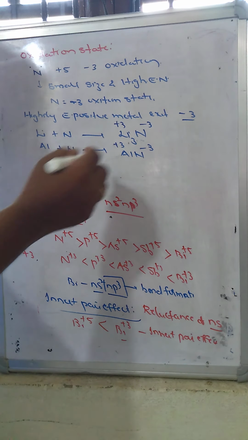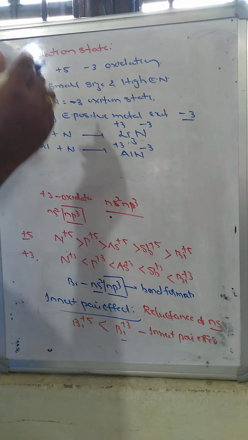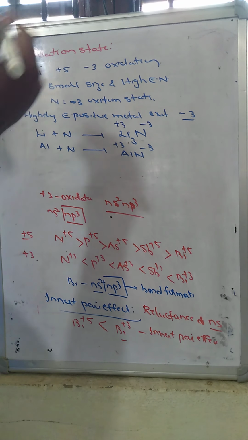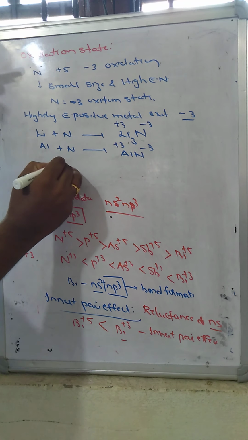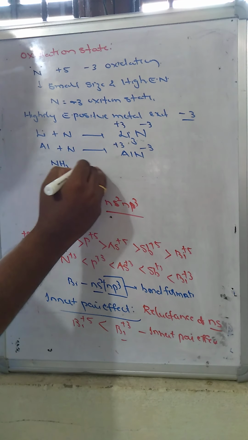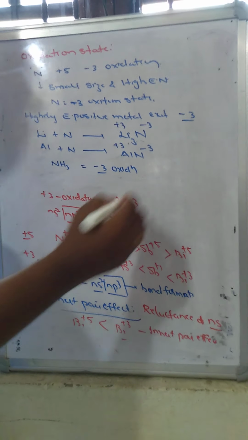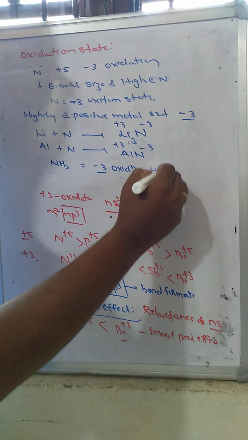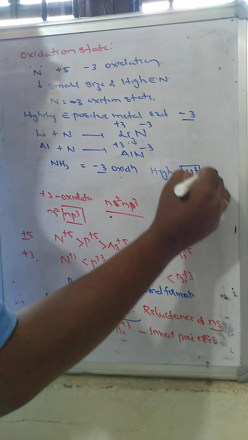Nitrogen reacts with metals and with highly electropositive atoms such as hydrogen, and exhibits the -3 oxidation state. For example, in ammonia, nitrogen exhibits -3 because hydrogen is a highly electropositive element.